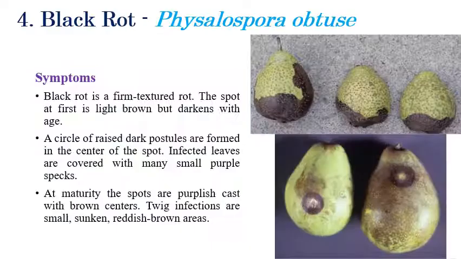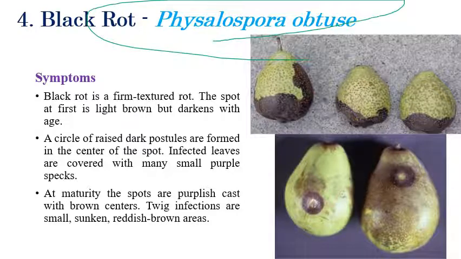So black rot, which is caused by Physalospora obtusa, the name itself indicates rotting, that is black color rotting. We can see here the black rotting that covers the fruit. Initially small spots may appear, later it covers the entire fruit. We can see clearly almost half the fruit is covered with this black color appearance.